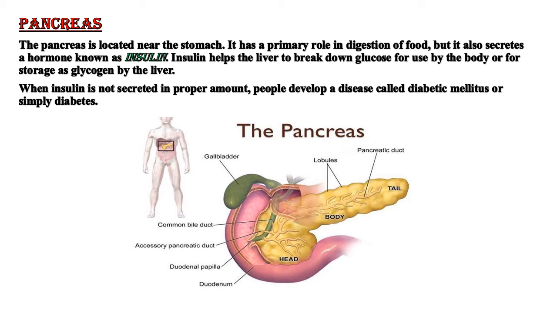If the insulin is secreted less, then it is affecting. If it is secreted more, then also it has an effect on the individual, and it has an effect on the blood pressure level as well.